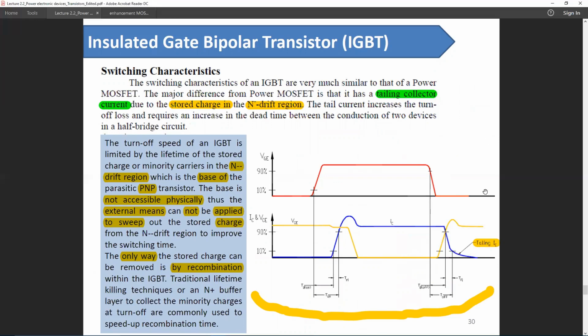But in case of a power electronics application, we don't normally exceed 100 kilohertz. So IGBT is probably fine in this region.